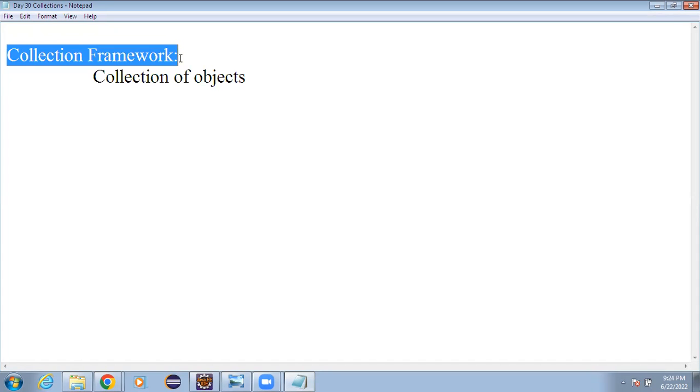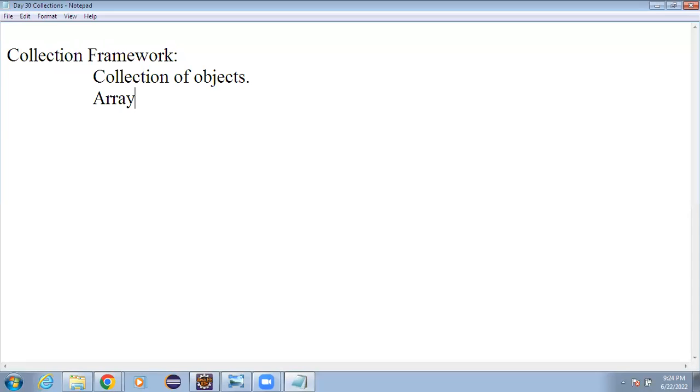But you may think that we have already gone through the array. In array, we observed the array of objects. That array of objects is also used to work with a collection of objects only. Then why the collection framework? Why collection framework?